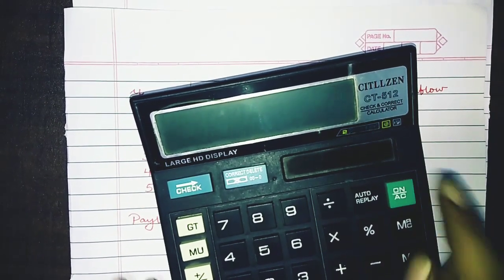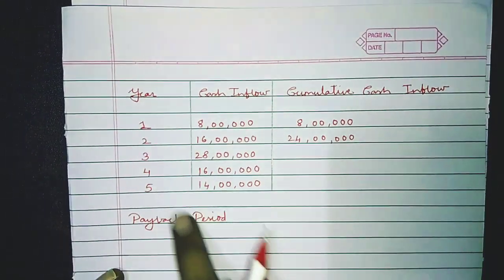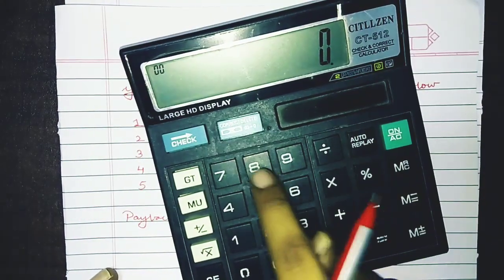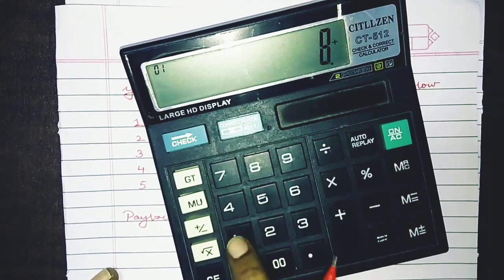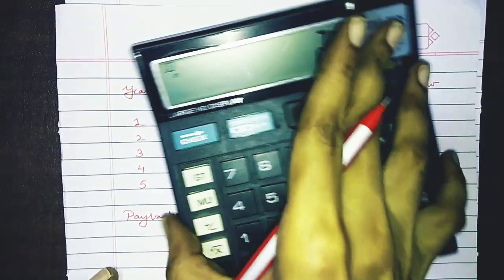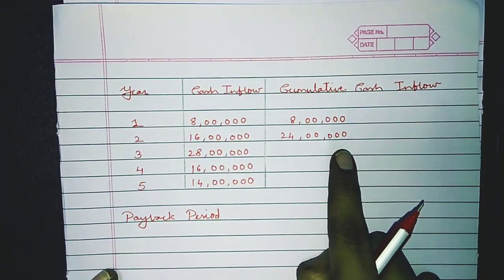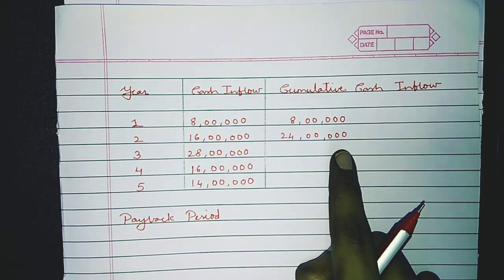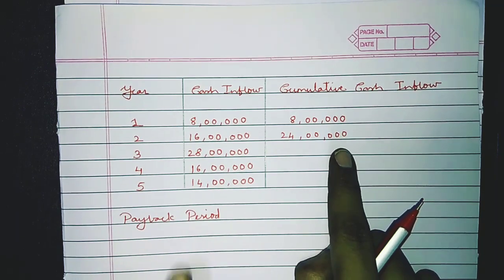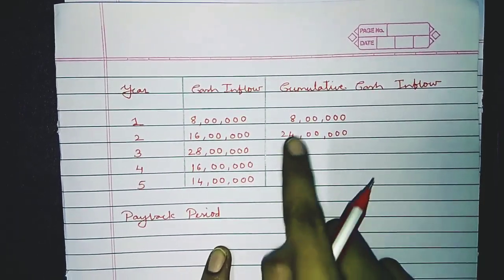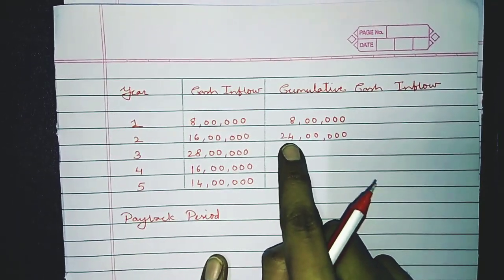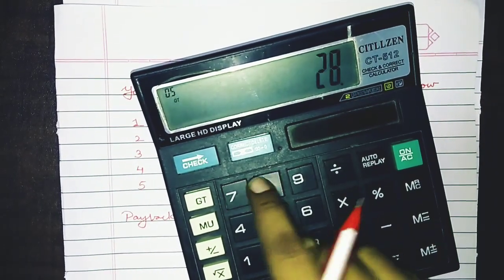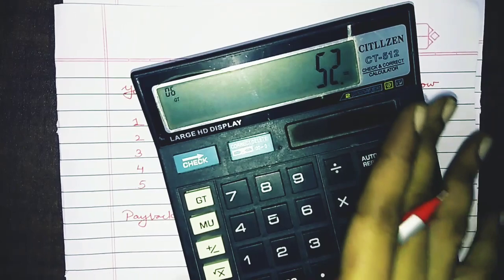Simply what you have to do here, we can see that all the amounts are in lakhs. So simply what we have to do, 8 plus 16, the amount is 24, and just put 5 zeros over here. Do the practice like this, so it will save your time in your final examination. Now the cumulative cash inflow for the third year is 24 lakhs plus 28 lakhs, it is 52 lakhs.